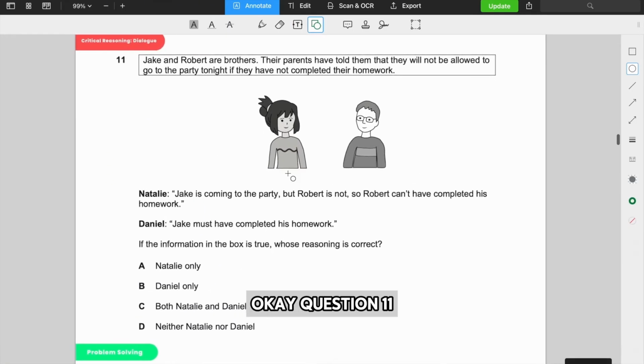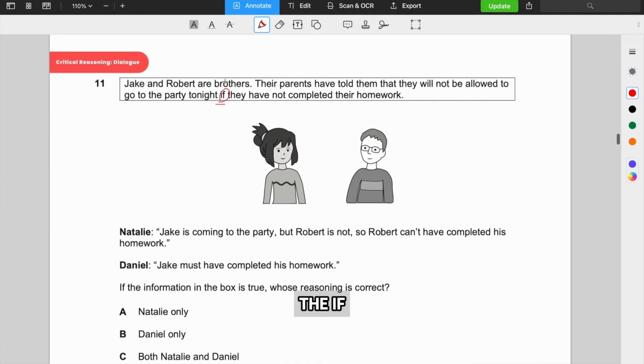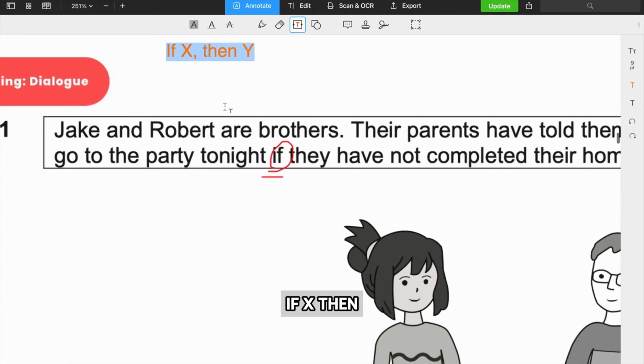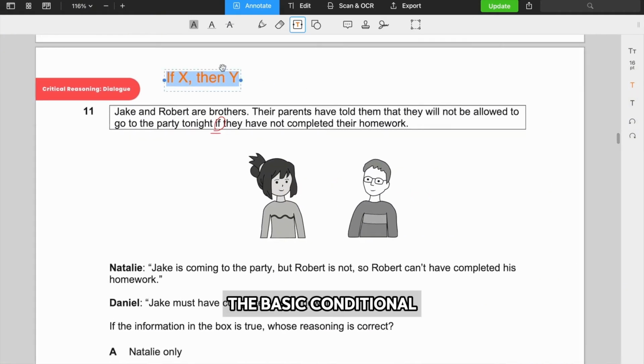Okay, question 11. Jake and Robert are brothers. Their parents have told them they will not be allowed to go to the party tonight if they have not completed their homework. So this is a clear example of a conditional statement because we have the if. And the basic form of a conditional statement is if X, then Y. Okay? If X and Y. So if you're stuck, try to translate everything back to the basic conditional format.